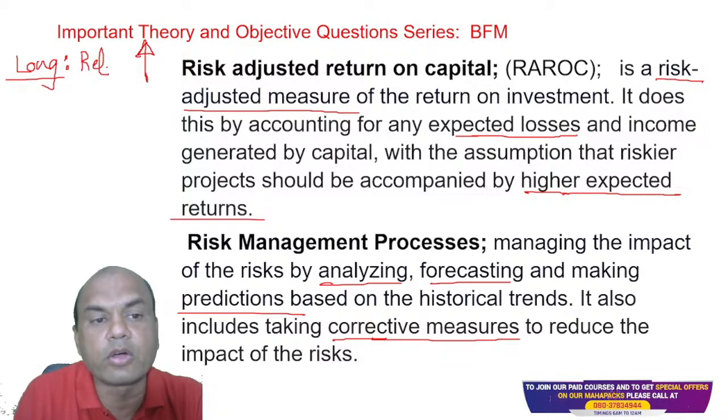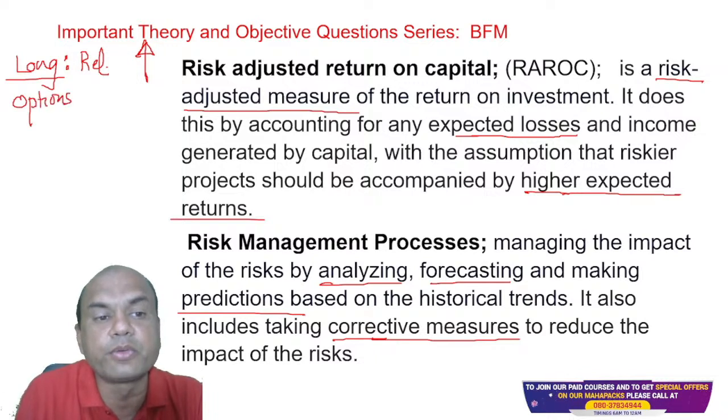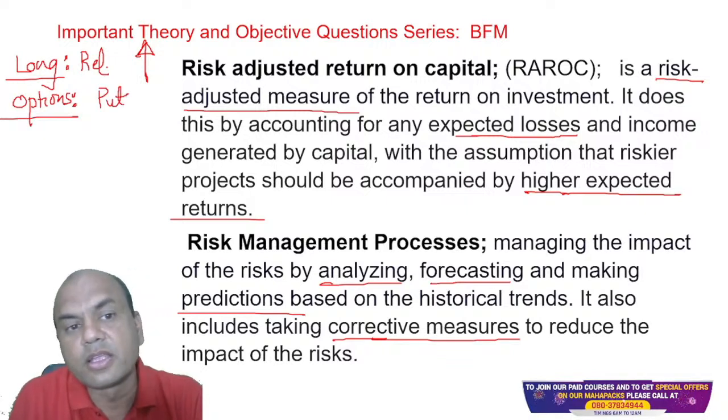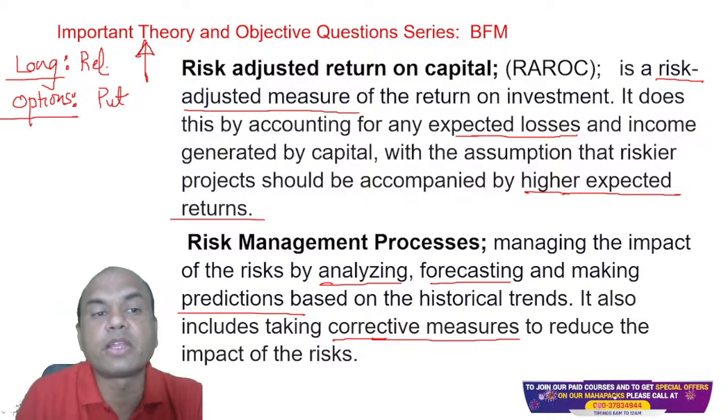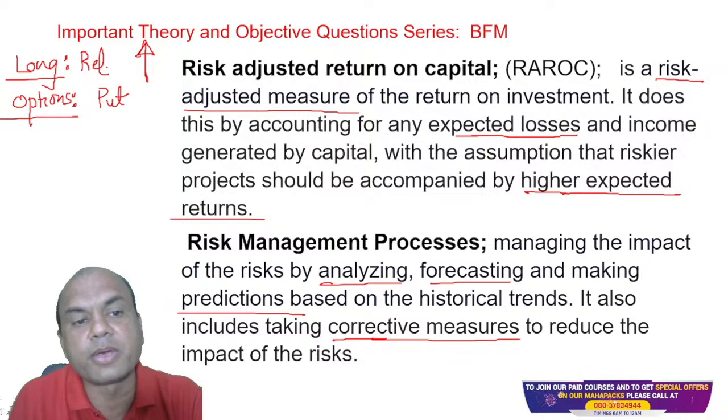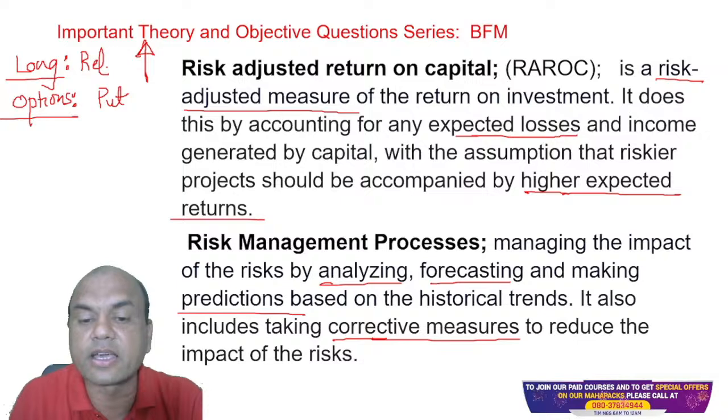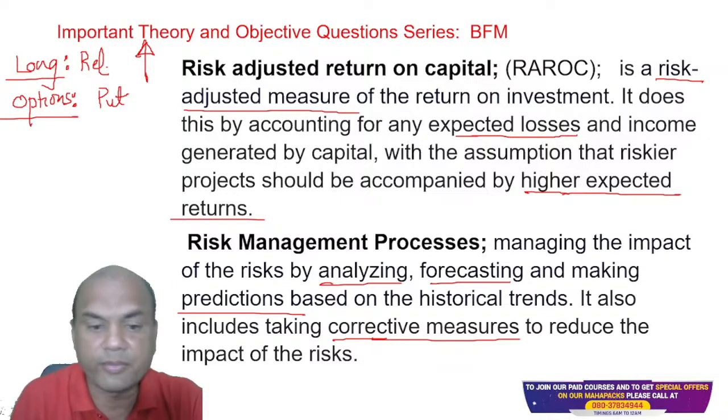Whenever I am having a long position in stocks or commodities, then in the derivatives or options market I must have the reverse view. So in that market, I'll buy the put option. Put means what? If the market goes down, then the value of that put increases. So whenever you are long on a commodity, you must always buy put options to hedge that risk. And this is known as hedging. Corrective measure means hedging.